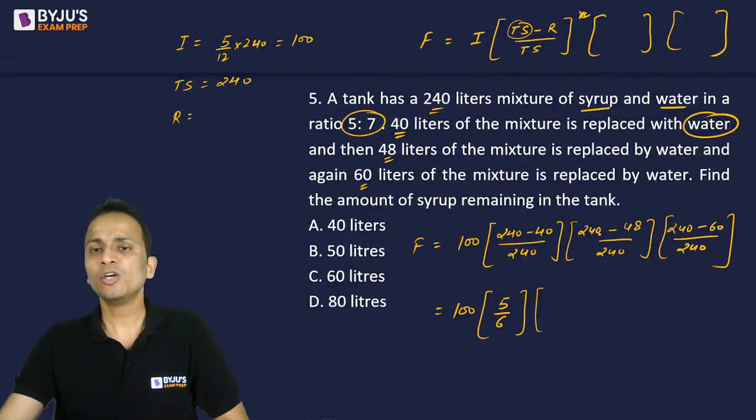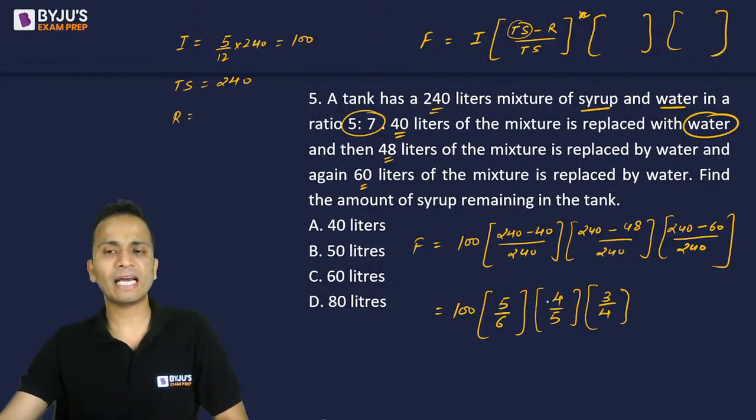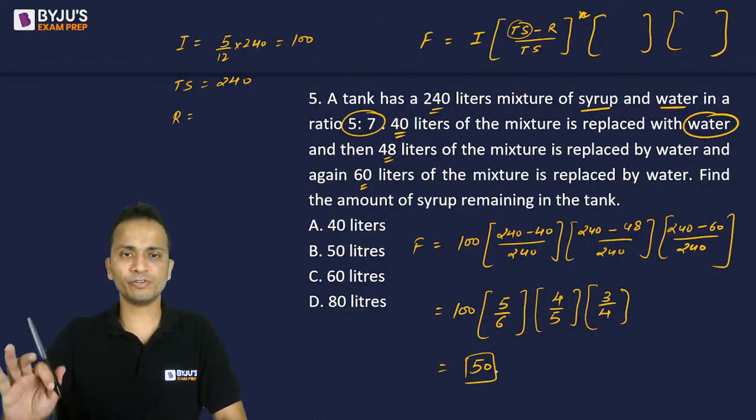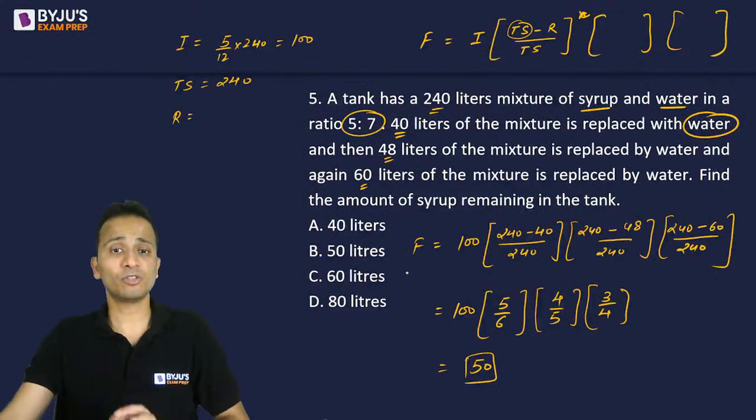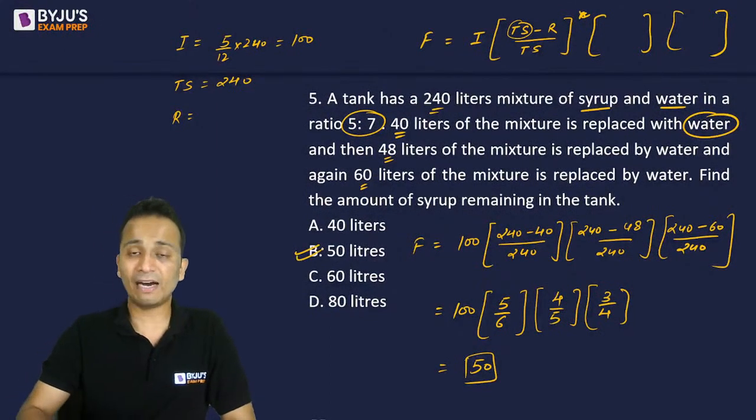Second bracket, 240 minus 48 divided by 240. So that is 192 upon 240, and it will become 4 upon 5. And finally, 180 upon 240, that is 3 upon 4. So 5 will get cancelled, 4 will get cancelled, 3 will also get cancelled, and the final value will be equal to 50. So 50 is the final answer for this. The quantity of syrup that is remaining in the tank will be equal to 50 liters after these three steps.